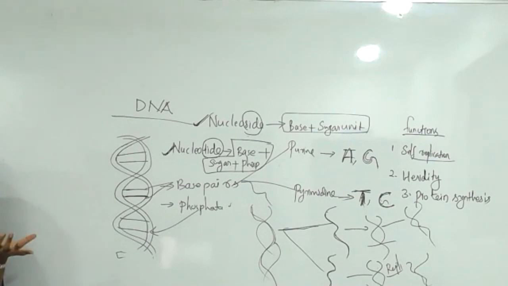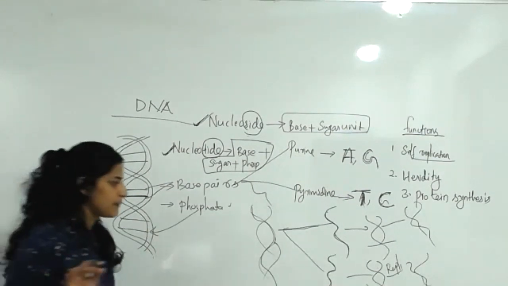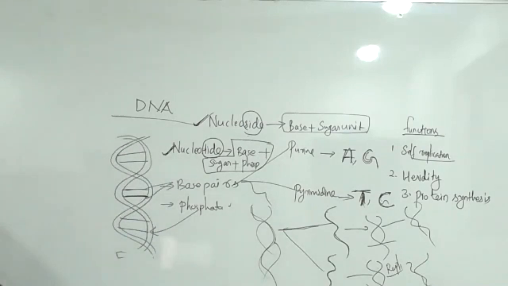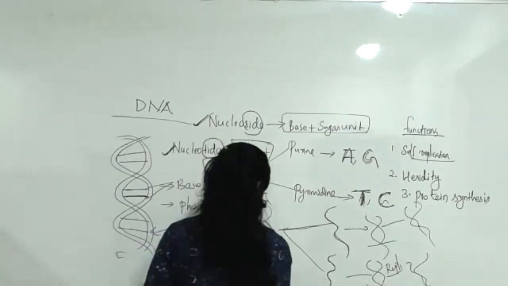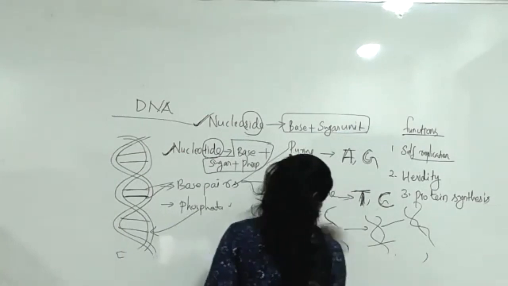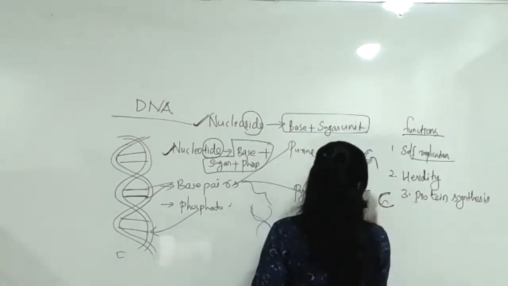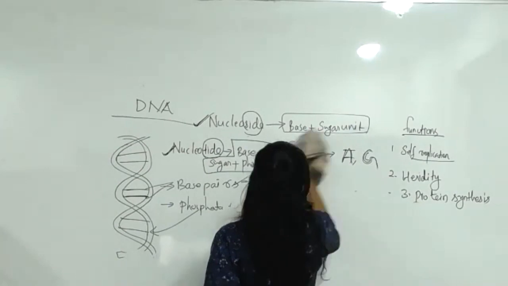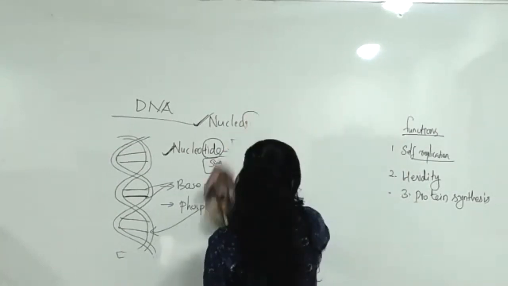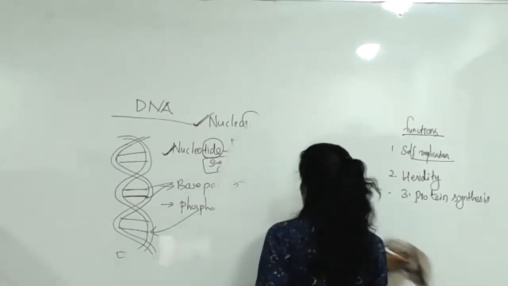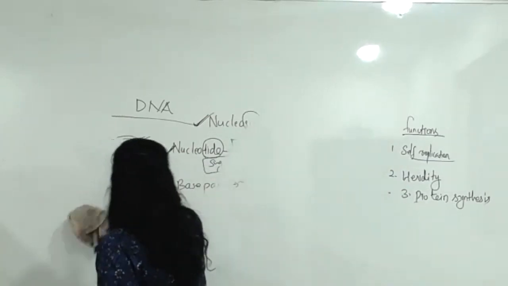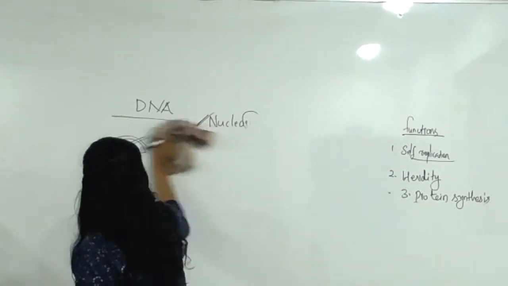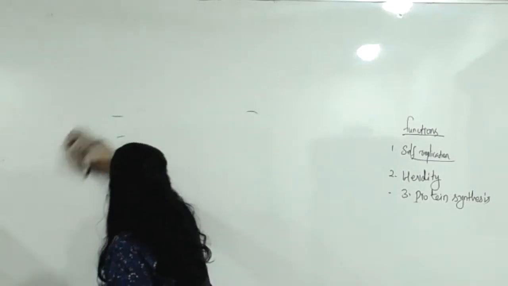Before that, the major steps: DNA, after replication, is converted into another DNA, then transcription. These points are very important. How does protein become synthesized? I will explain. Look.